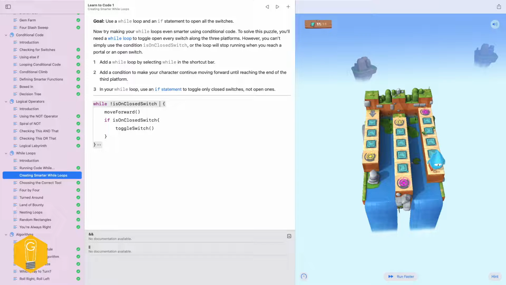We could even do a logical here and not is on open switch, but let me show you why that won't work too. That doesn't work either. Okay.